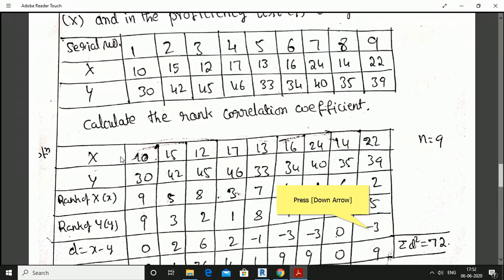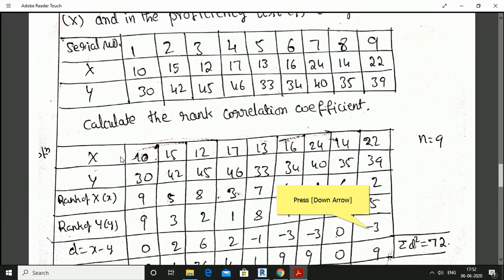And the next score is 16. For that candidate, we assign the rank 4. Next rank is for the candidate who scored marks 15, that is 5. And for the next candidate, it is 14, it is 6th rank. And next is 13, 7th rank. Next is 12, 8th rank. Next is 10, it is the 9th rank.